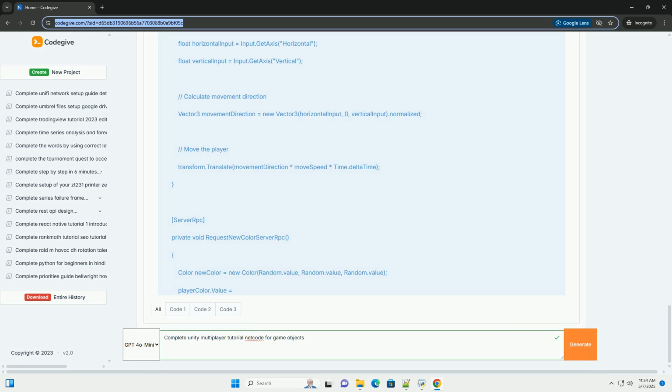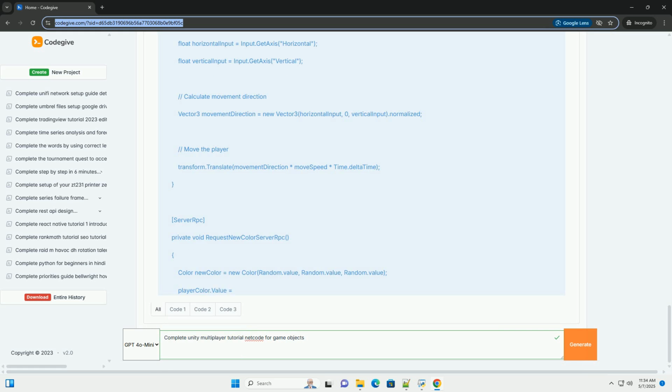Part 6, Advanced Topics, Brief Overview. Lag compensation addresses the effects of network latency on gameplay. Techniques include client-side prediction and server reconciliation. Authority is control over game objects and their behavior. The server generally has authority over critical game logic, while clients may have authority over their own player characters.